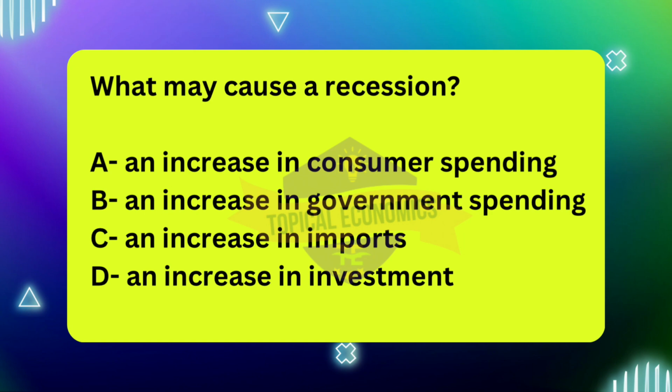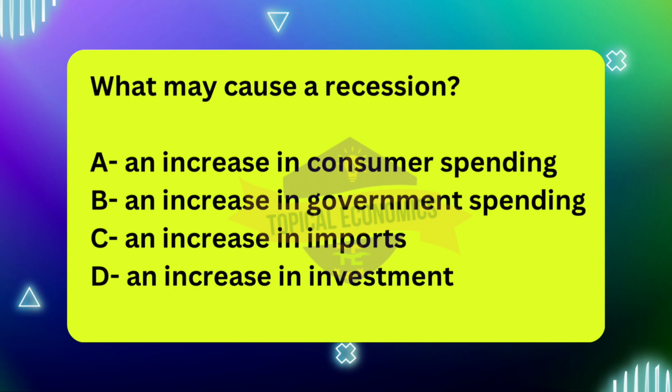Option A. An increase in consumer spending would typically stimulate the economy, not cause a recession. Higher consumer spending boosts demand for goods and services, leading businesses to increase production and hire more workers. This in turn creates a positive economic cycle, increasing growth rather than causing a contraction. In a recession, consumer spending is usually low, so an increase would have the opposite effect of helping the economy recover. Next, option B. An increase in government spending.